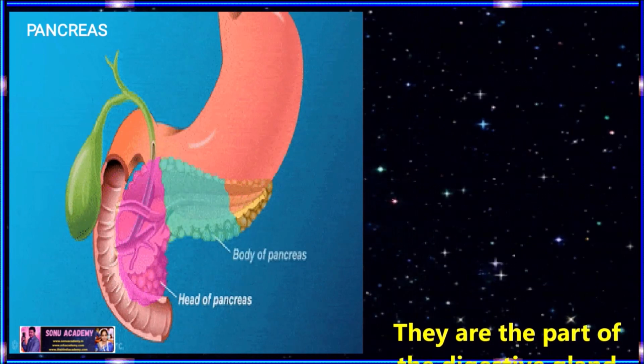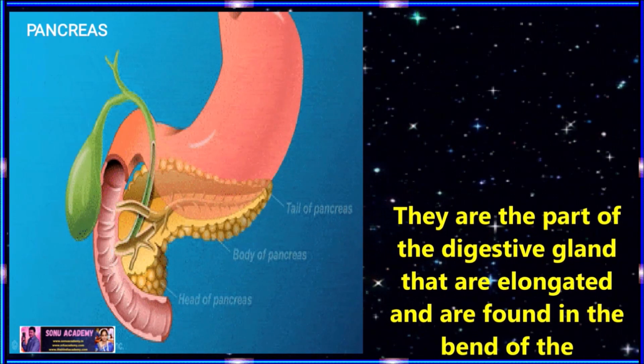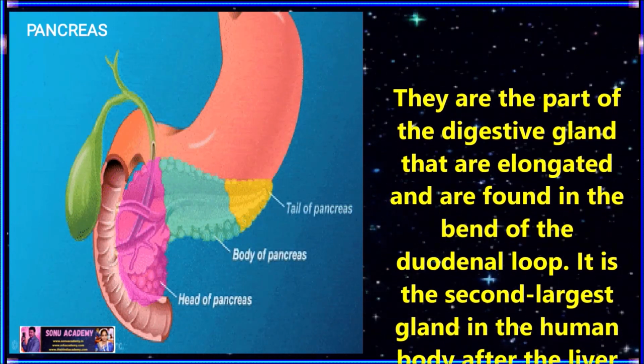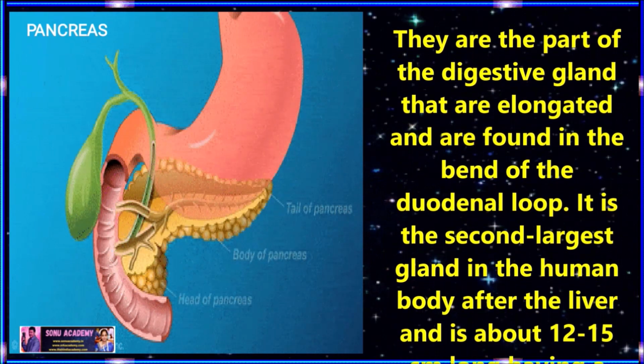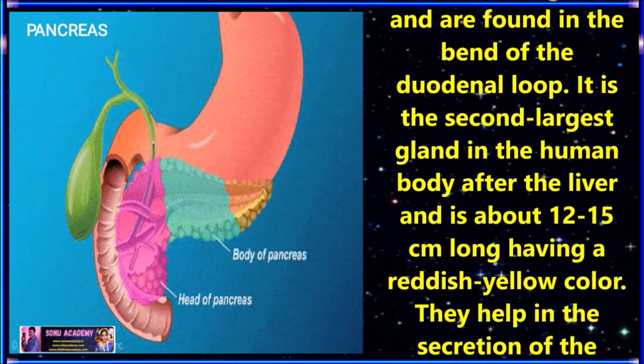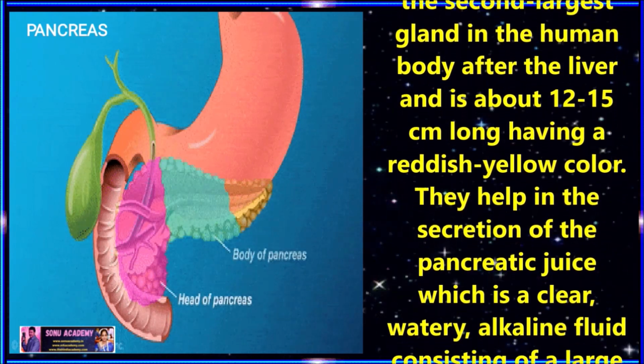Children, now let us discuss about the pancreas. It is a part of the digestive glands that is elongated and is found in the bend of the duodenal loop. It is the second largest gland in the human body after the liver, and it is about 12 to 15 centimeters long, having reddish yellow color.